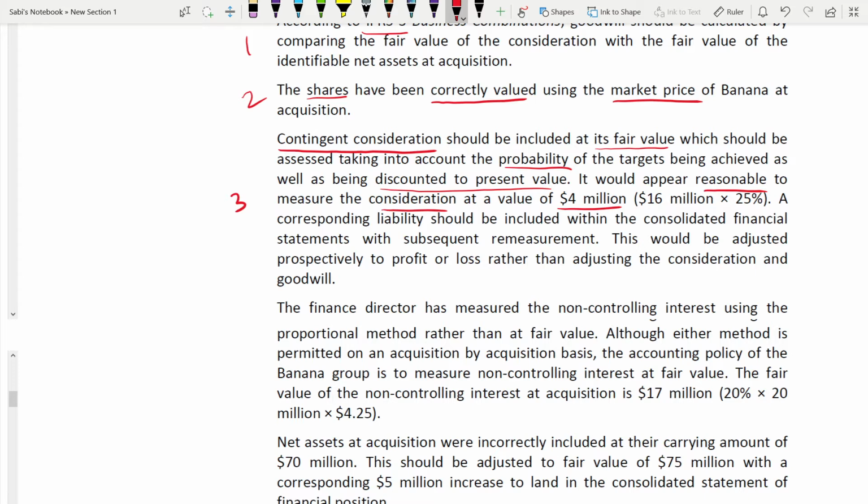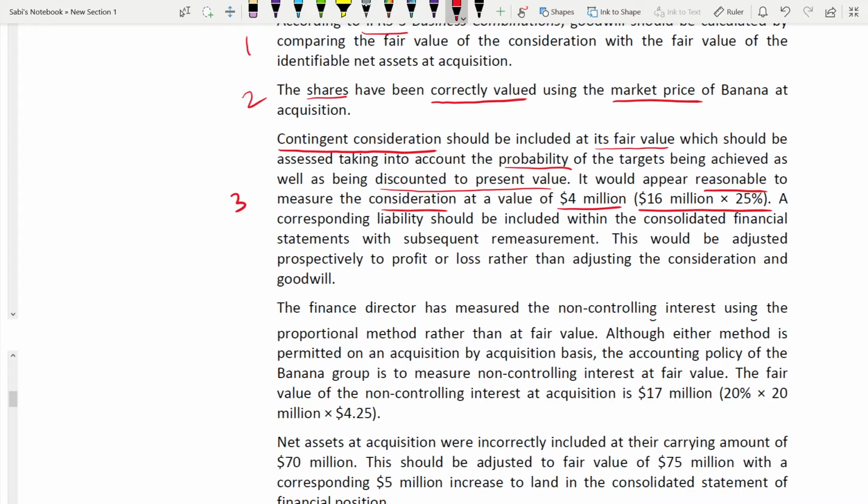So out of that present value, what is the chance that they are going to achieve the target? That means that 5% increase in profit, 25%, only 25%. So multiply the probability with the present value, 16 million into 25%, which gives you 4 million. That's why they are saying it is reasonable to measure the consideration at a value of 4 million. They have shown you right next to it how you have got 4 million.